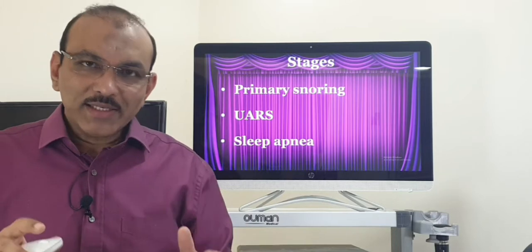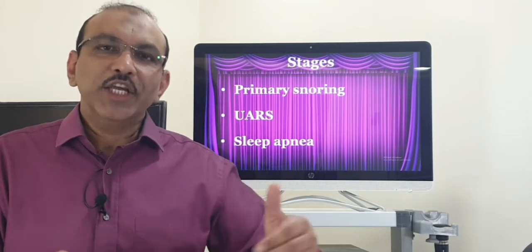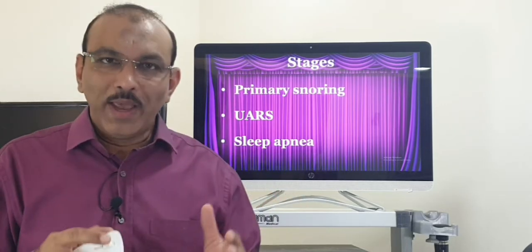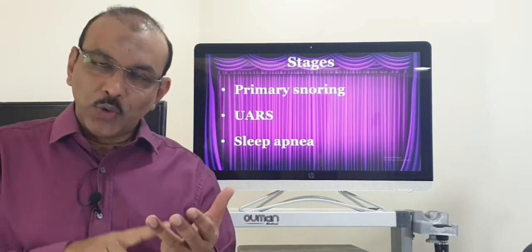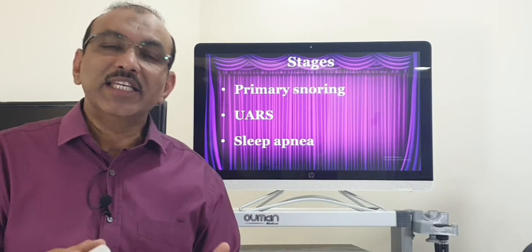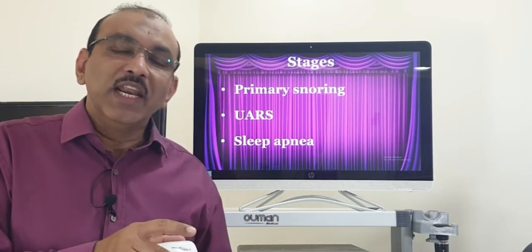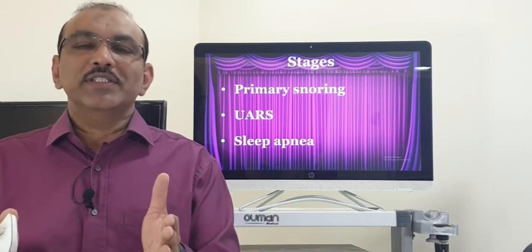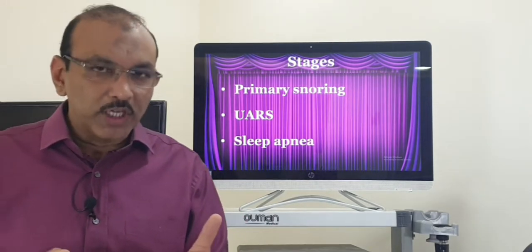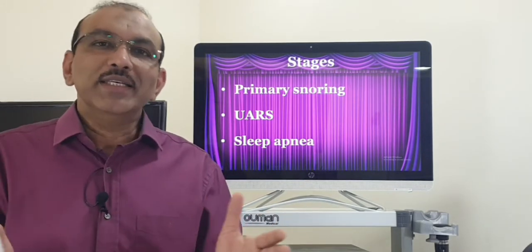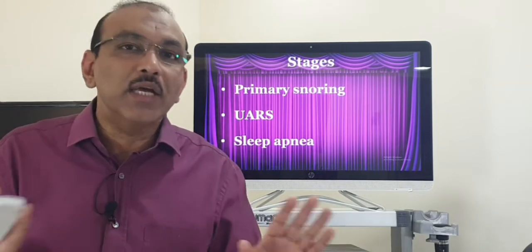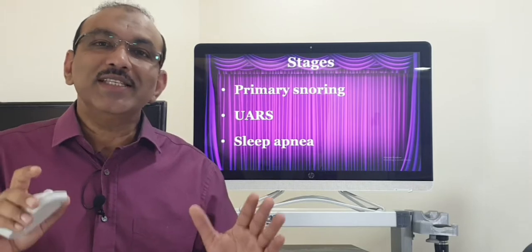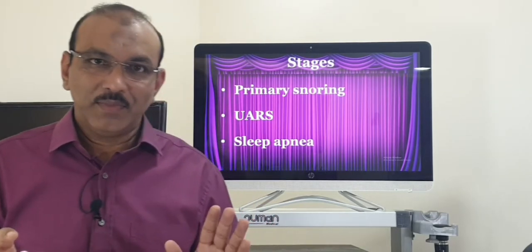As the disease progresses, he goes to the next stage, called upper airway resistance syndrome, where he has snoring, but he gets a disturbed sleep. He turns to the left. Then after about 15-20 minutes, he comes back to the central position, and after 15 to 30 minutes he turns to the right. So his sleep gets disturbed, but he doesn't come to know about it. His body oxygen saturation is also maintained.